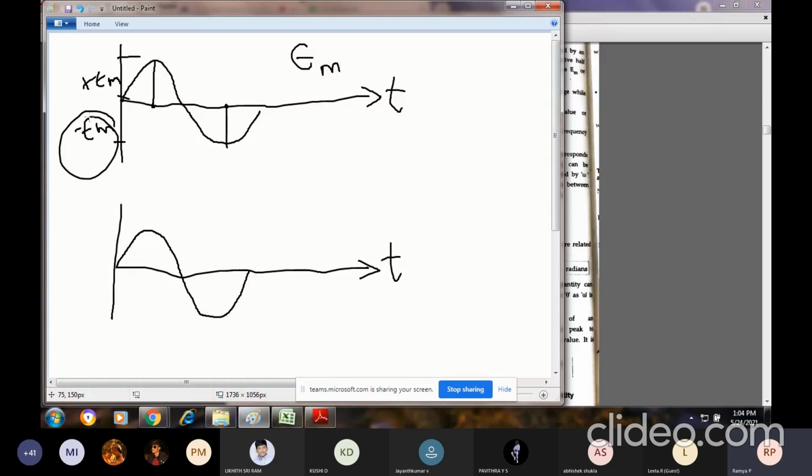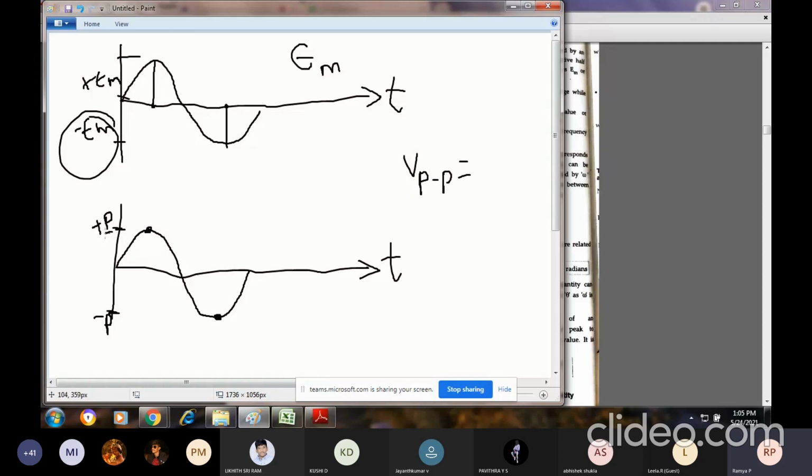But peak to peak means I have one peak here. This is my first peak and this is my second peak. So I should measure the voltage from the first peak to the second peak, or from the positive peak to the negative peak. Peak to peak value means I should consider this is plus P and this is minus P. So if I want to write VPP, V peak to peak, what is the voltage you're going to do?